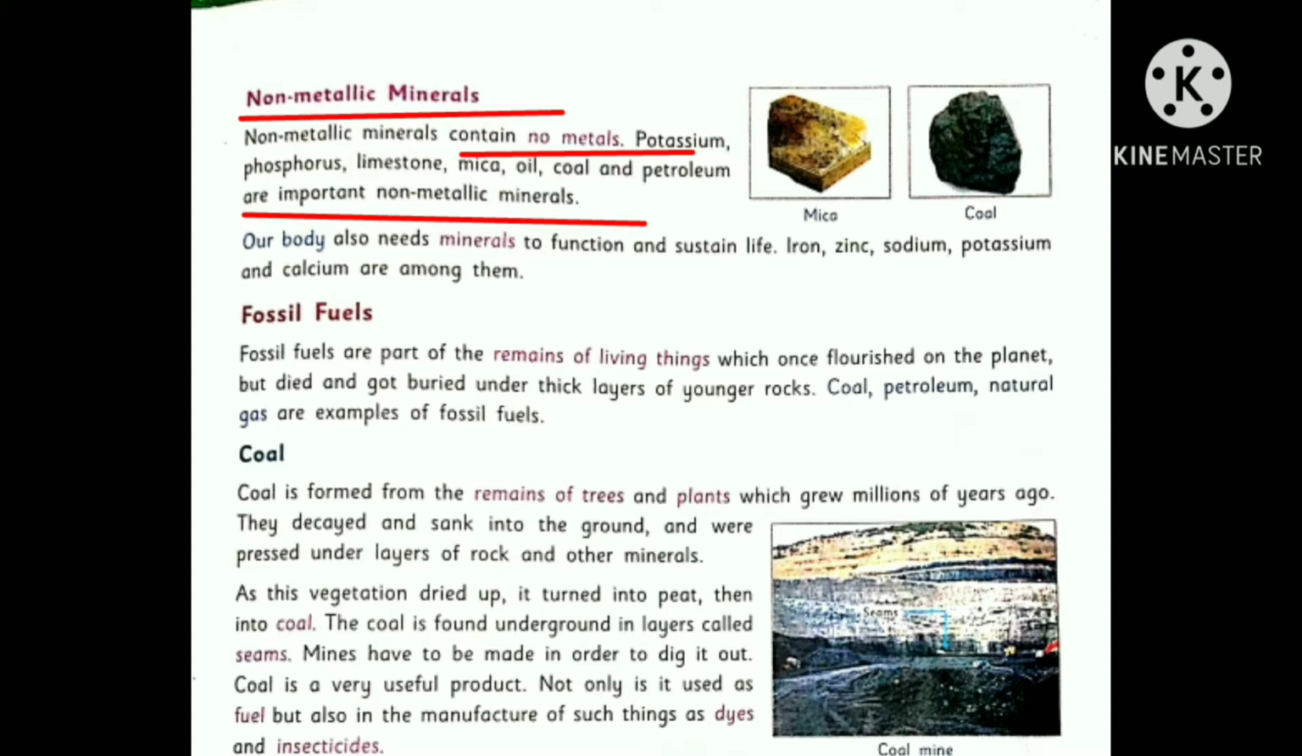Next is non-metallic minerals. They are just opposite to metallic minerals. It means they do not contain any metal. For example, potassium, phosphorus, limestone, mica, coal, etc. They are important non-metallic minerals.